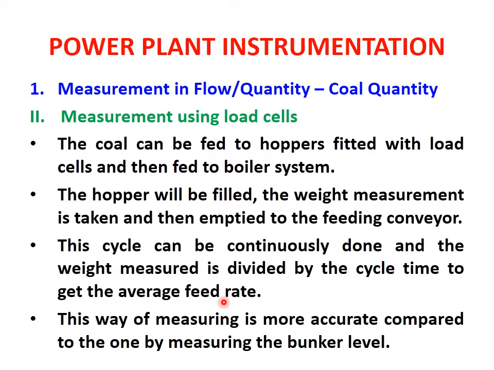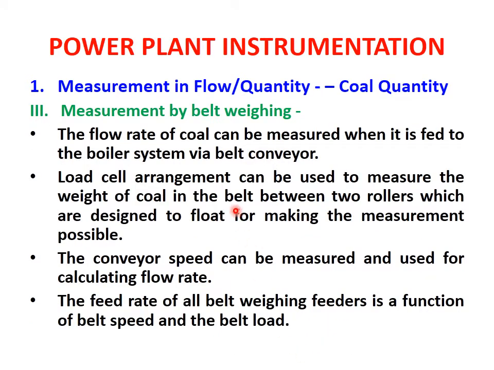This way of measuring is more accurate compared to measuring the bunker level. So as compared to the initial indirect measurement, the load cell measurement is more appropriate. Then the third one is measurement by belt weighing.